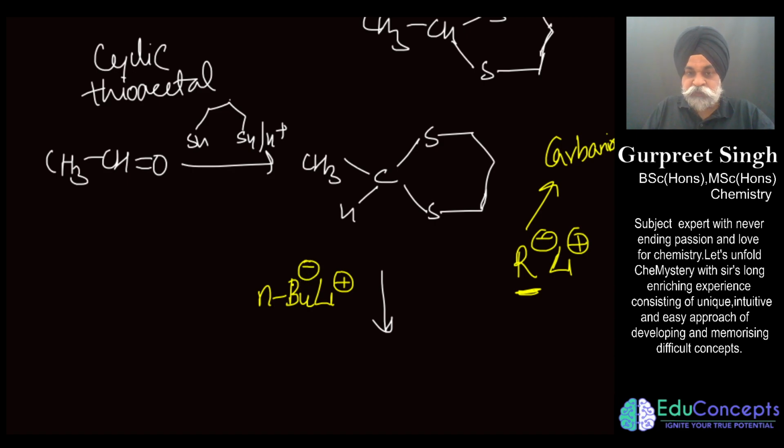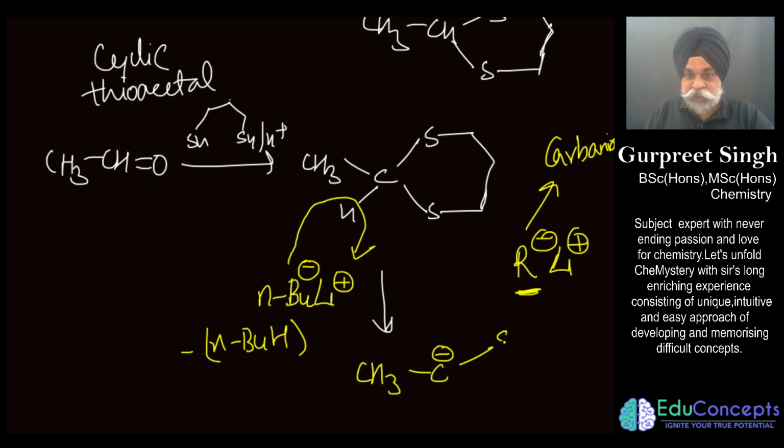So what would it do? Now here comes the beauty. Here, the H positive is being taken by butyl, and n-butane goes out. This is lost, and what is being generated here? The species generated here is a carbanion.